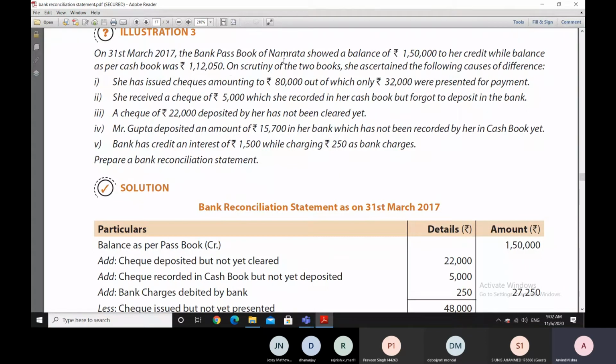When we say the bank passbook showed a balance to her credit, it means that it is a positive balance. So we have entered this positive balance here, 1,50,000 rupees, as the balance as per the passbook.